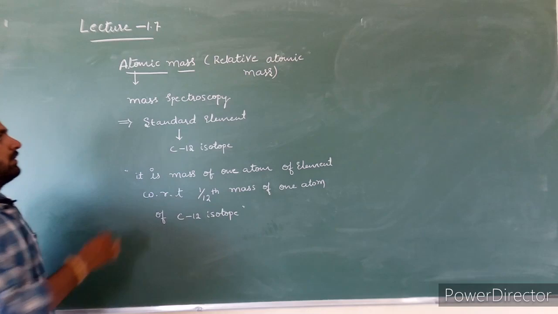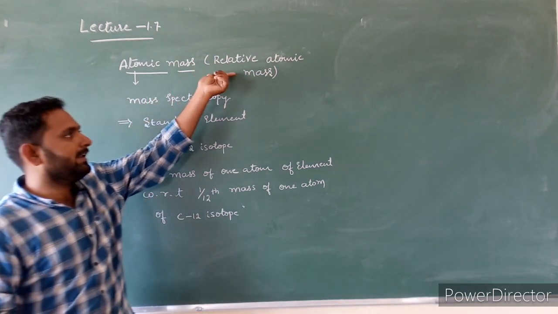This is the definition of atomic mass or relative atomic mass.